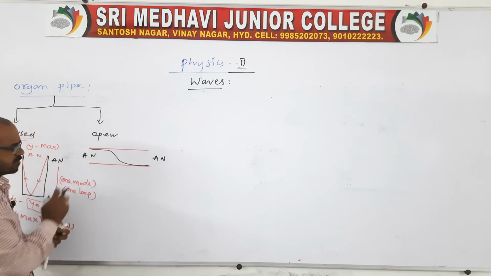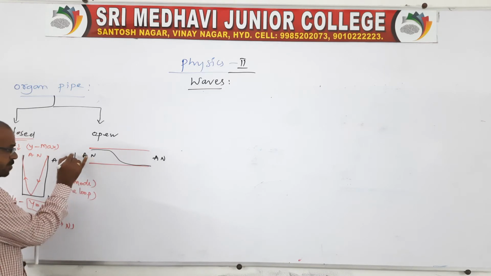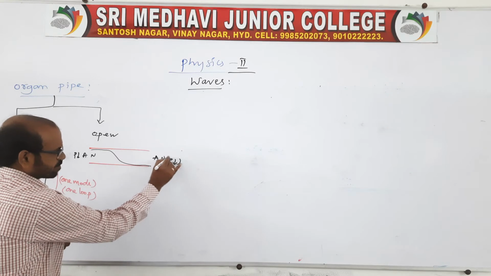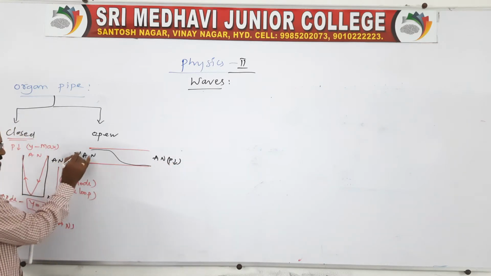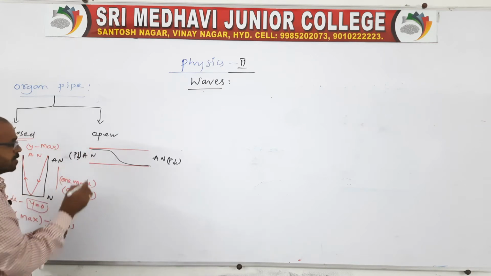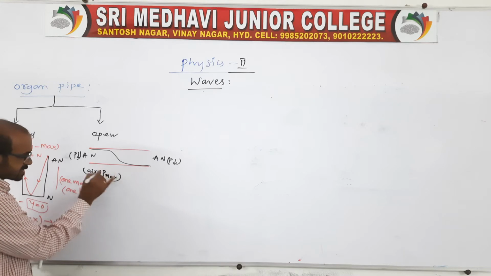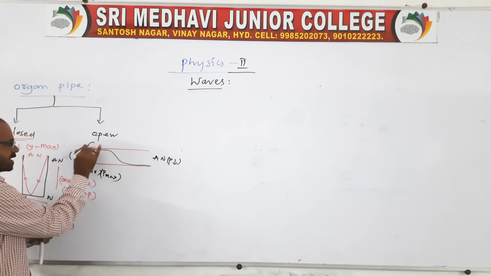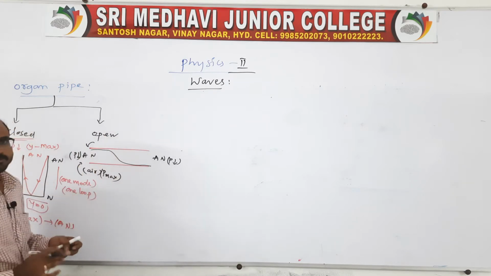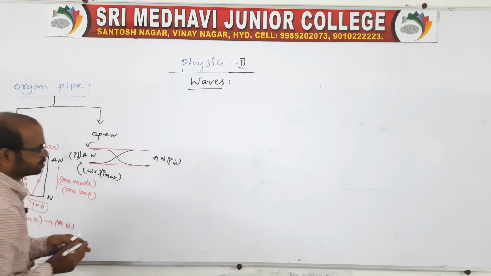When it reaches the other end, the displacement is maximum, so the pressure is minimum. Here also the pressure inside the tube is minimum but the outside air pressure is maximum, so the air comes to the open end. Then that air pushes the wave back into the same pipe, and the wave is reflected like this.